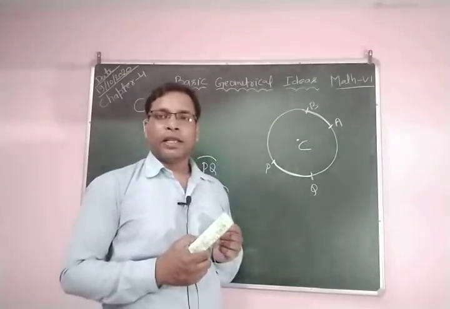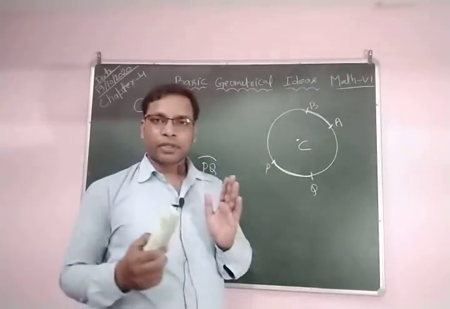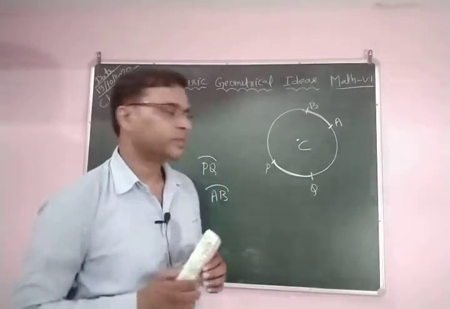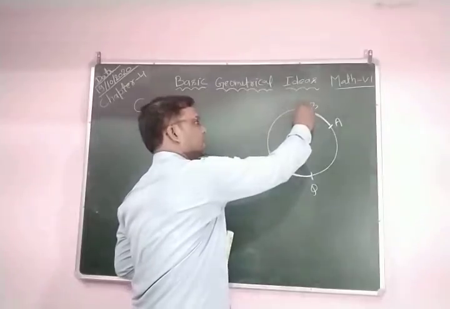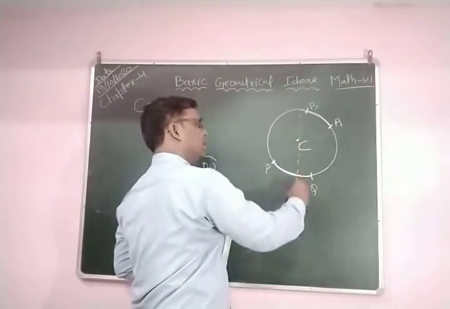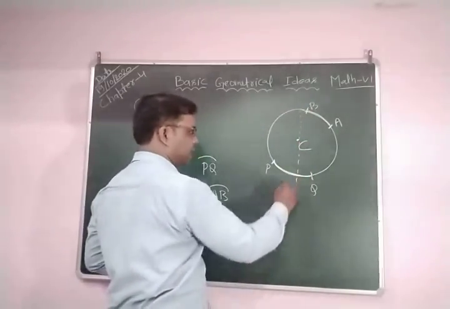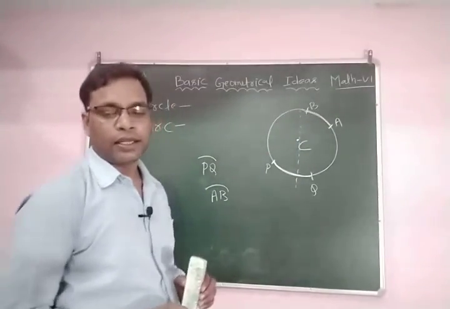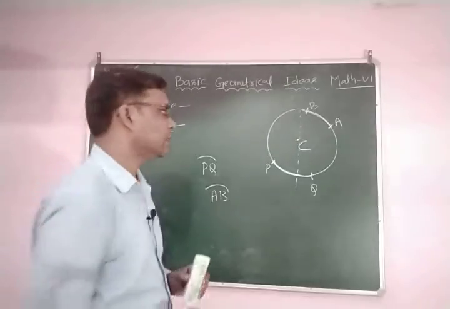If you cut the circle in half, then you obtain a semicircle. If you cut it from here, then you obtain a figure like this. This is called a semicircle. Clear?